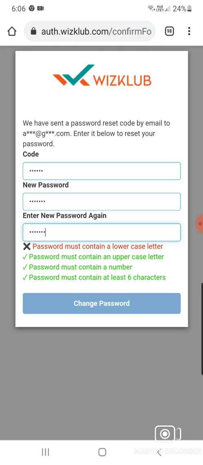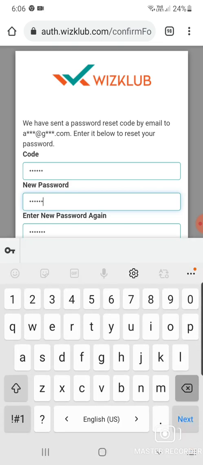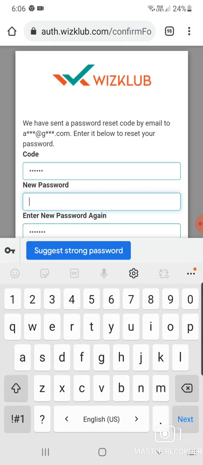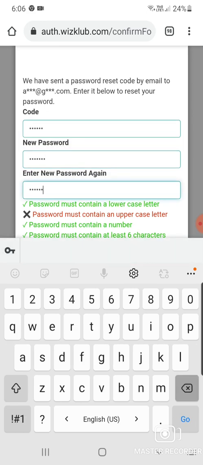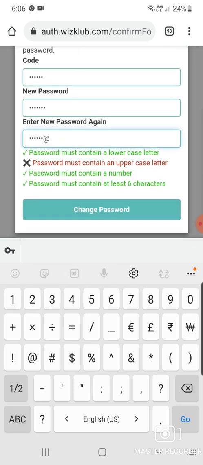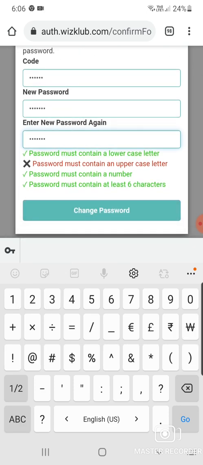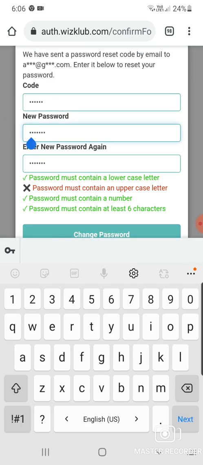Okay, password must contain a lowercase letter. We have just used uppercase letters, so use lowercase letters. I am taking ran123@. Use lowercase letters, don't use capital letters. It must contain an uppercase also, so use one uppercase.